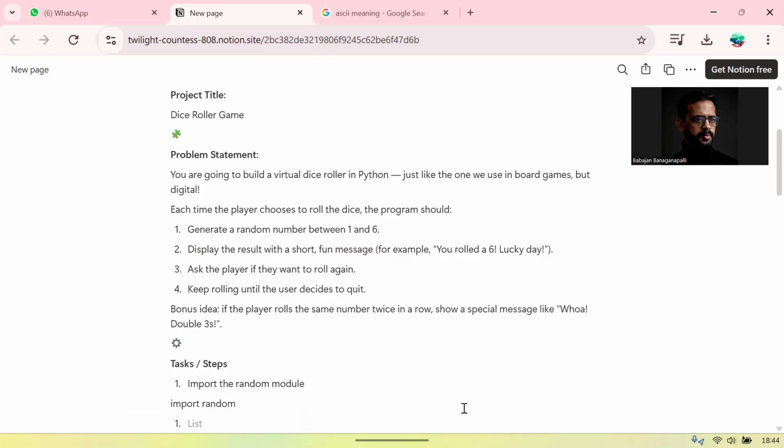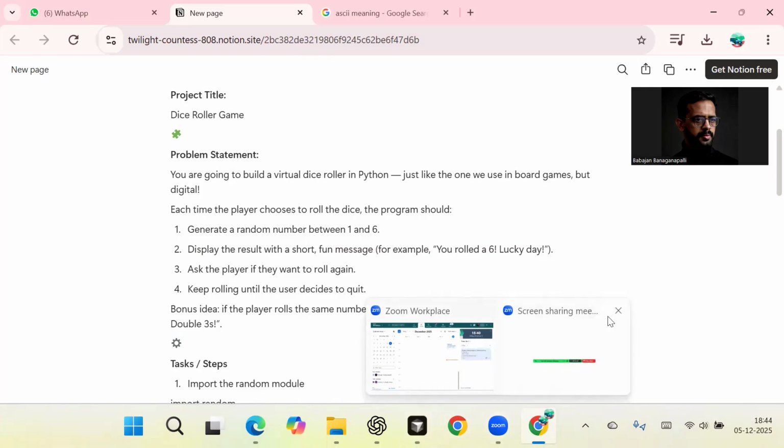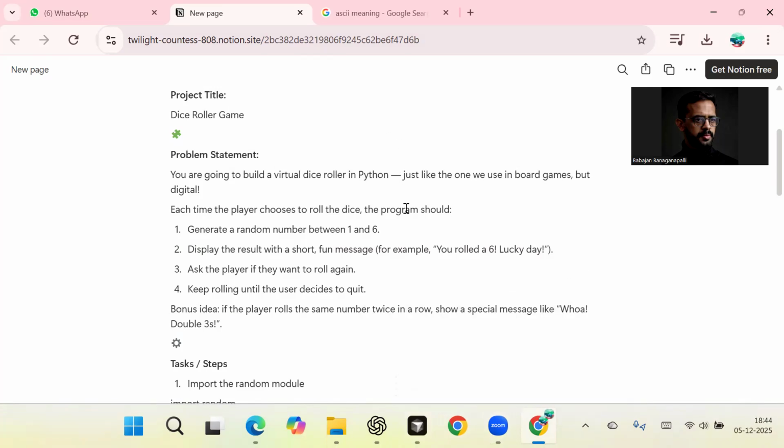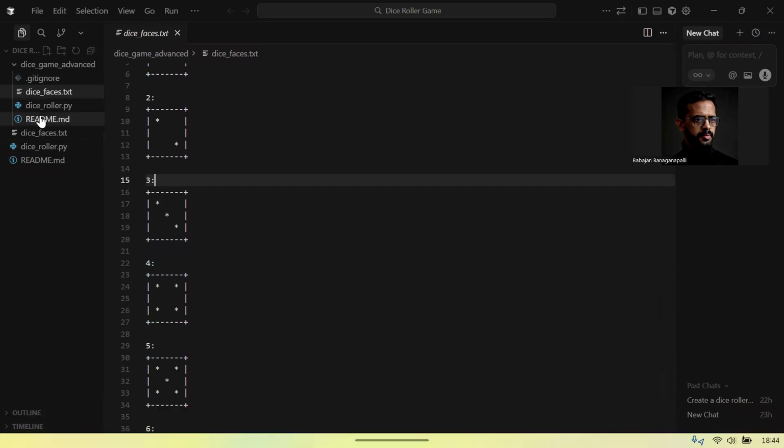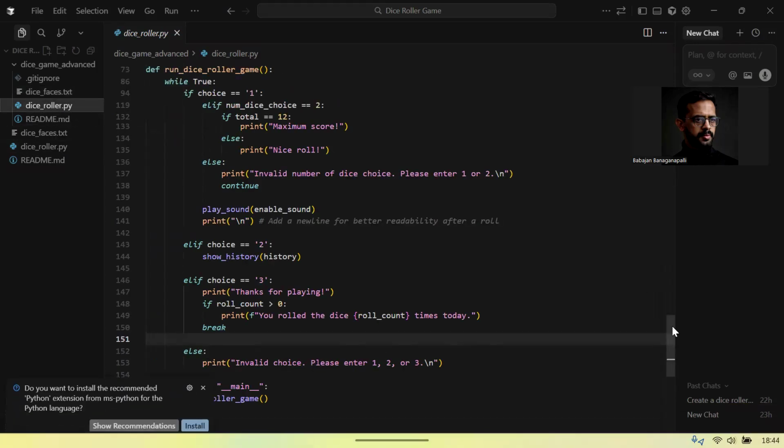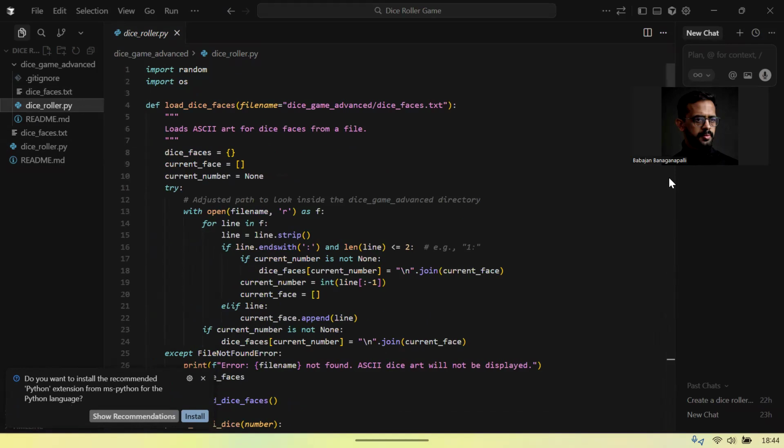This is the plan and tasks that I did. So to bring this idea to life, we laid out a clear plan inside Notion. We first need to import the dependencies, like the random module, because random.randint with the brackets is what lets us simulate actual dice rolls.